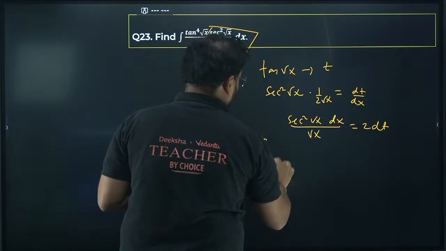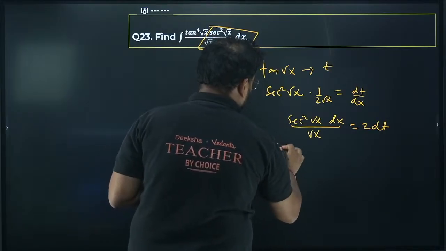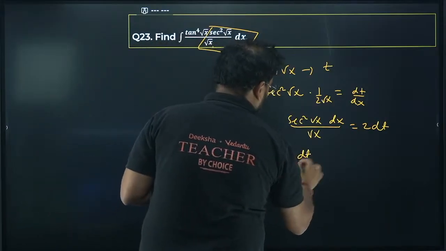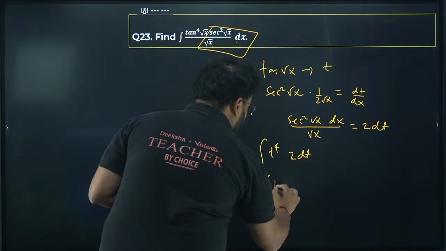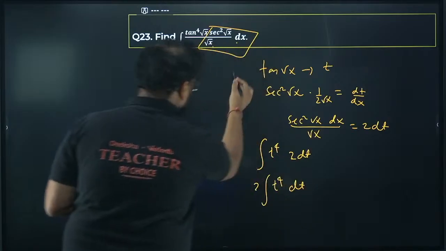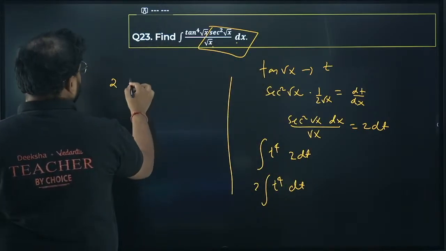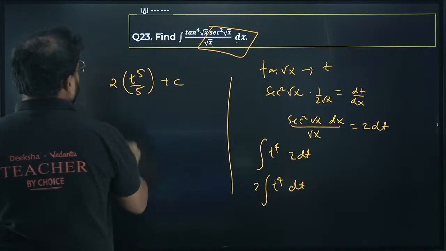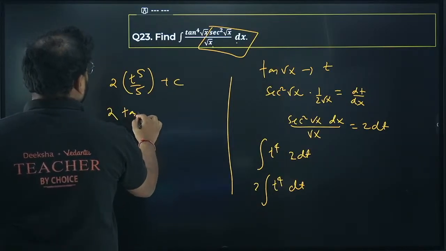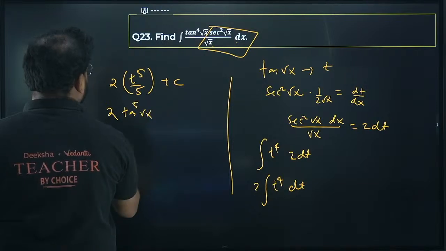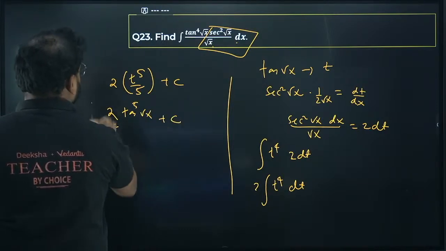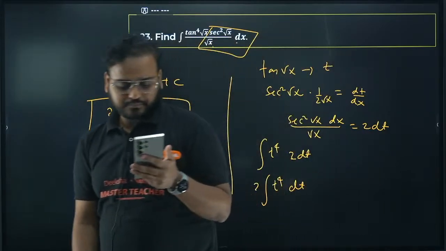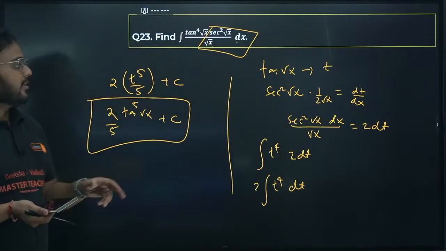So this will become what? t power 4. This is taken as t, right? So t power 4, 2 dt. 2 is a constant, keep it outside. So t power 4 dt. Okay, this becomes 2 t power 5 by 5 plus c. So 2 times tan root x, tan power 5, this is going to be 5. Answer is this, 2 by 5 tan power 5 root x. Yes. Okay, clear. 23 is done.